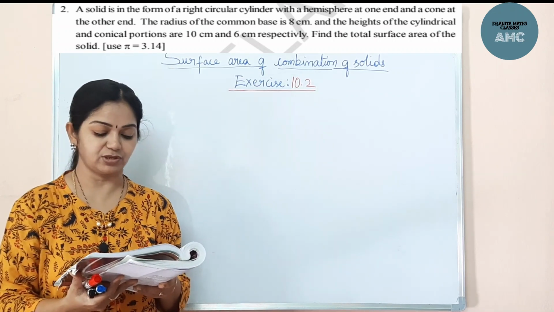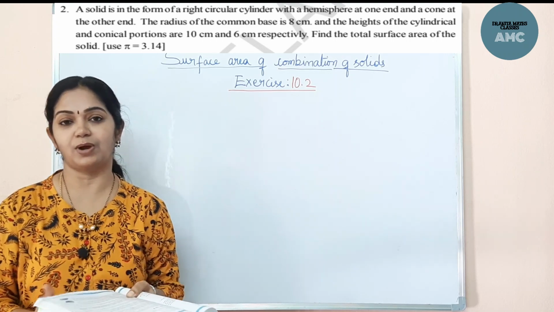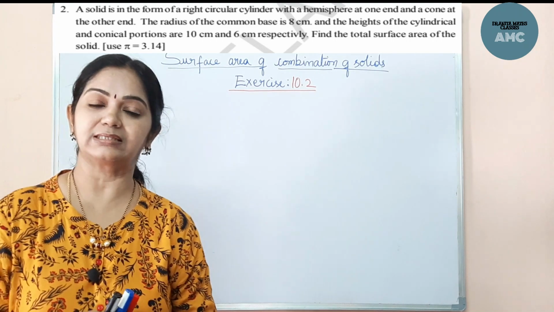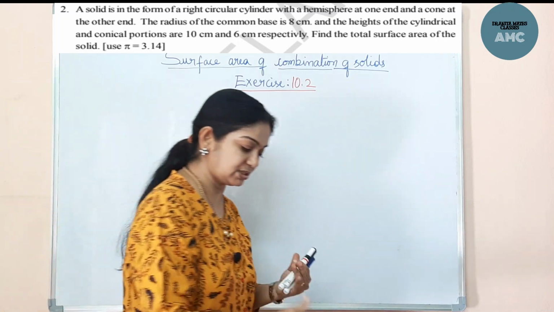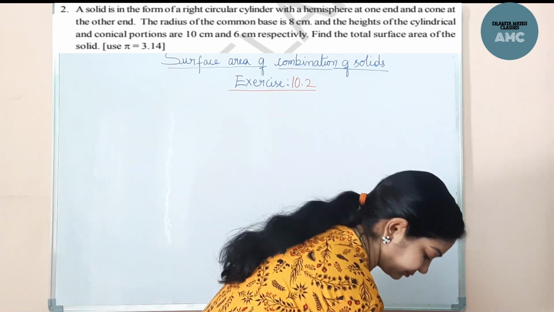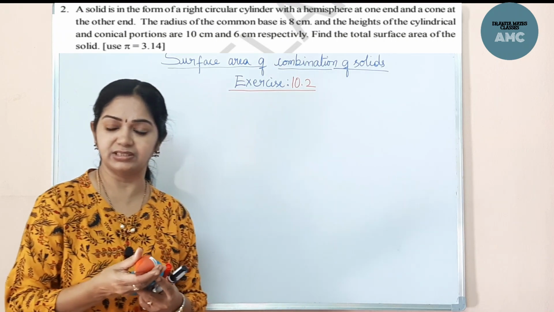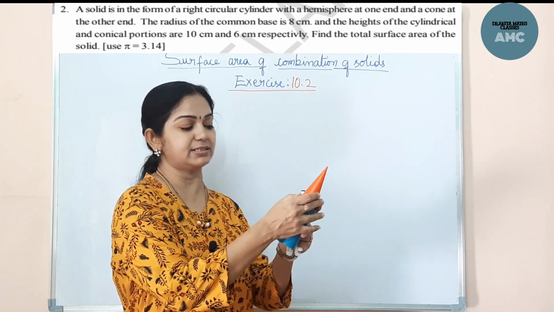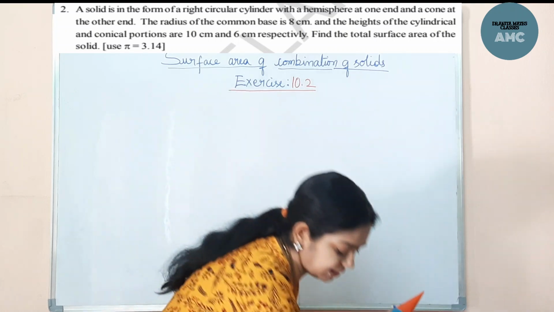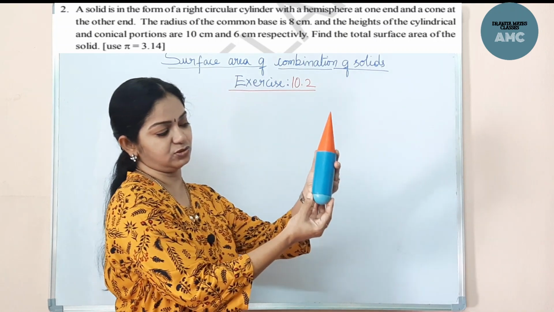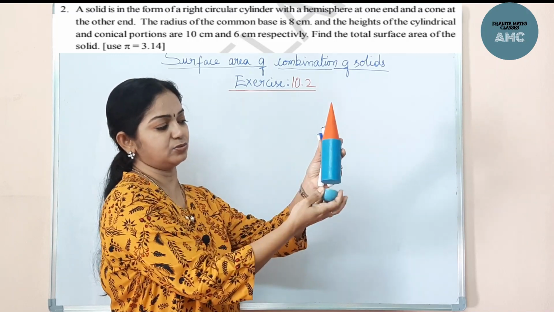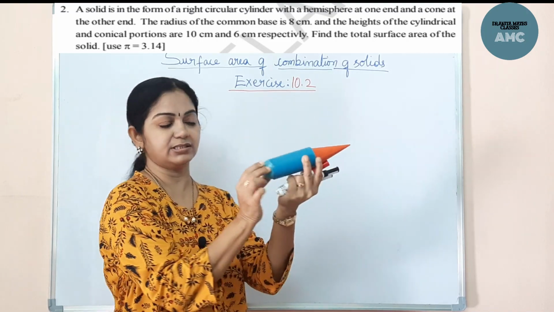Find the total surface area of the solid, and use the value of pi as 3.14. This is a solid in the shape of a cylinder, having a cone at one end and a hemisphere at the other end. So this is a hemisphere, this is a cylinder, and a cone. The solid is in this shape.